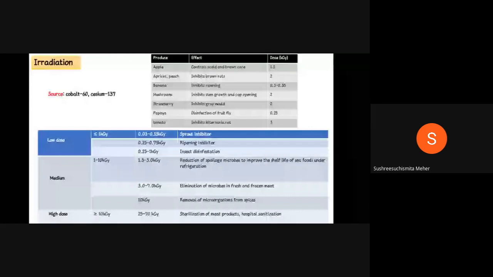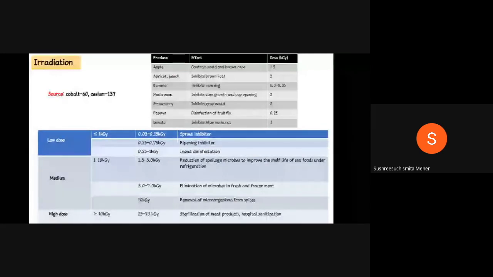In strawberry, to inhibit gray mold like Botrytis cinerea, it is also one of the important questions. They'll ask what is the range of irradiation used to inhibit gray mold in strawberry. It's 2 kGy. In papaya, for disinfection against fruit fly, it's 0.25 kGy. In case of tomato, to inhibit Alternaria rot, it is 3 kGy.